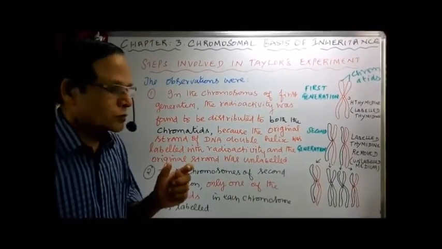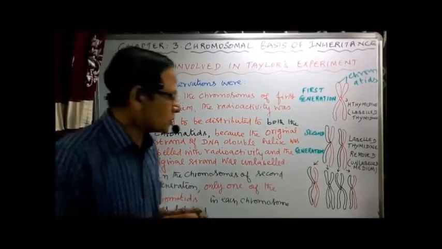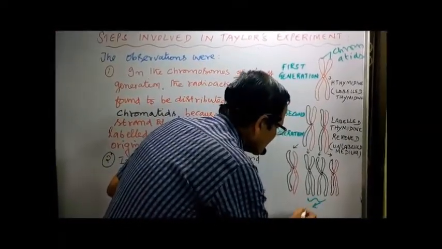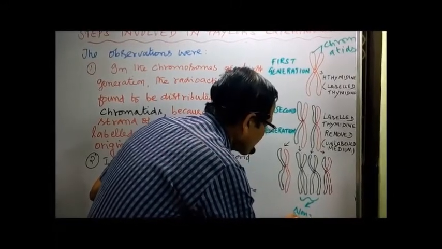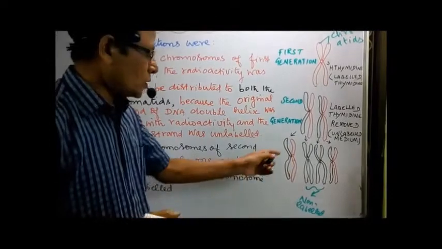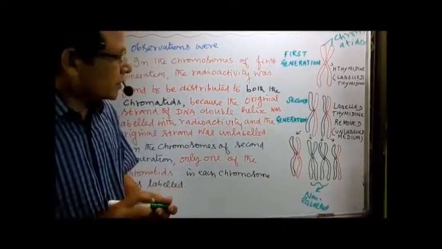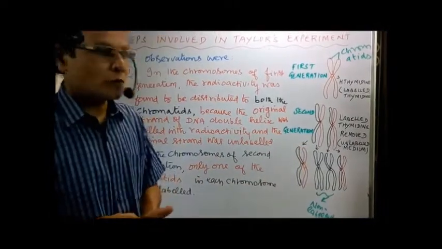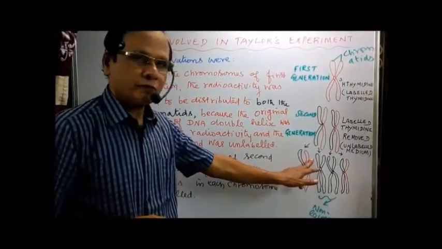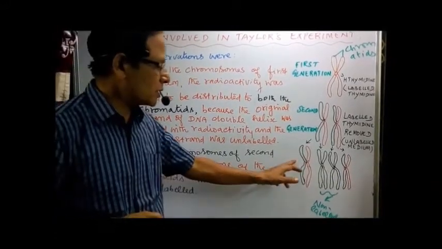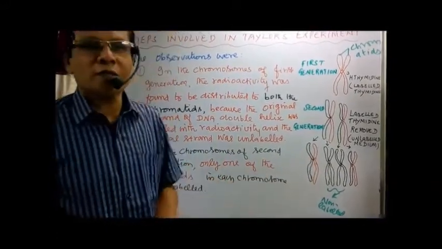Out of the 4 chromosomes, 50% are non-labeled. These 2 chromosomes are non-labeled, the black colored ones. The remaining 2 each have one labeled strand, the red one with radioactivity, and the black one without. This is called a hybrid chromosome, or hybrid DNA.